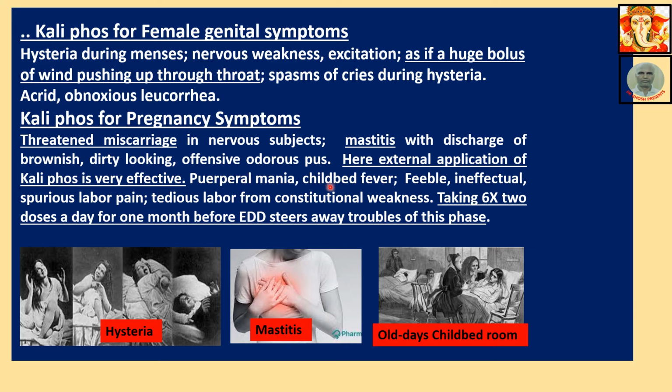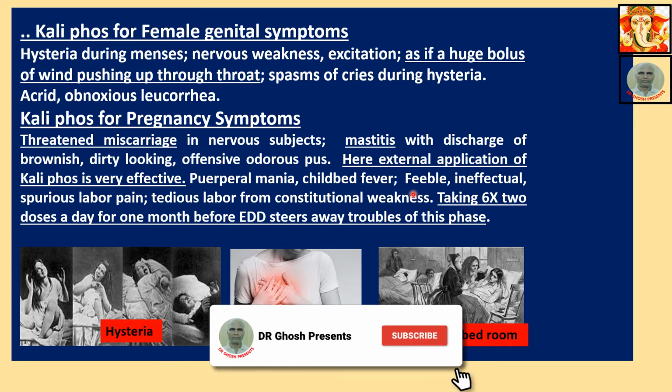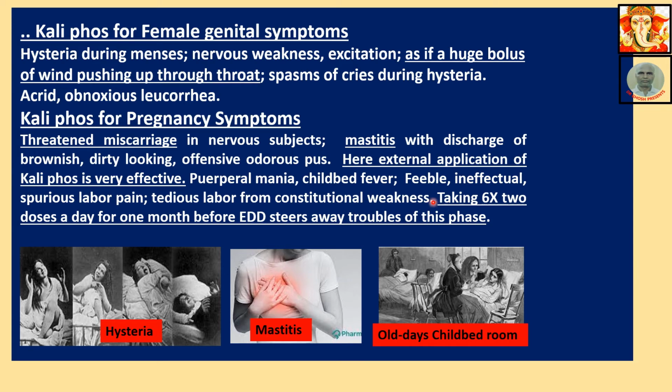Puerperal mania, childbed fever, febrile, ineffectual, spurious labor pain. This is an extreme problem in the labor room. In the present days, due to cesarean section, this trouble is always avoided by taking recourse to cesarean section. But previously, when it was not so common, this febrile ineffectual spurious labor pain, tedious labor with constitutional weakness was a very serious problem for many ladies and also gynecologists.